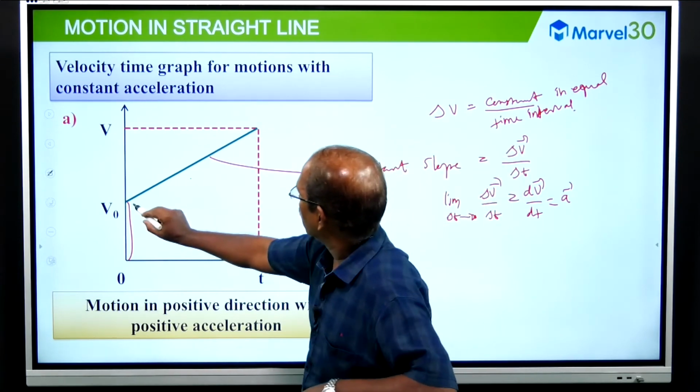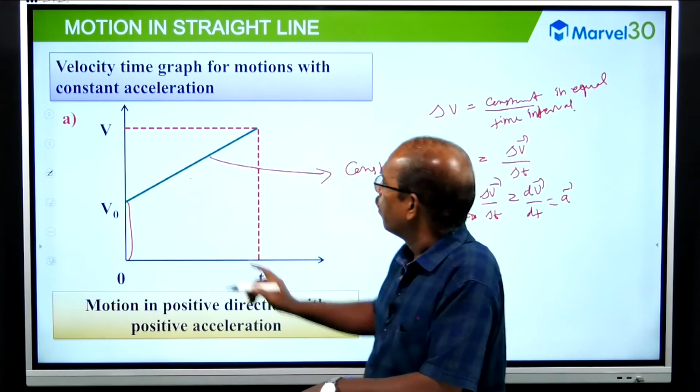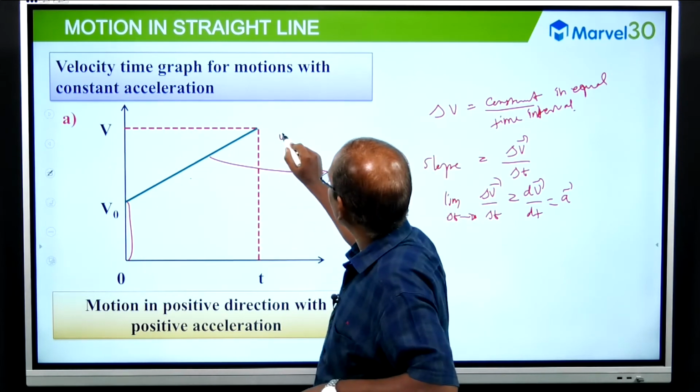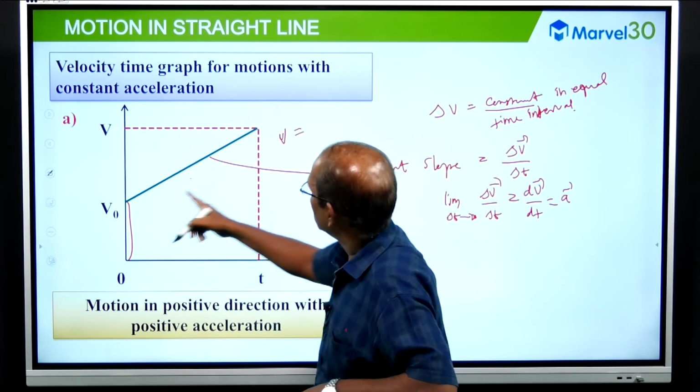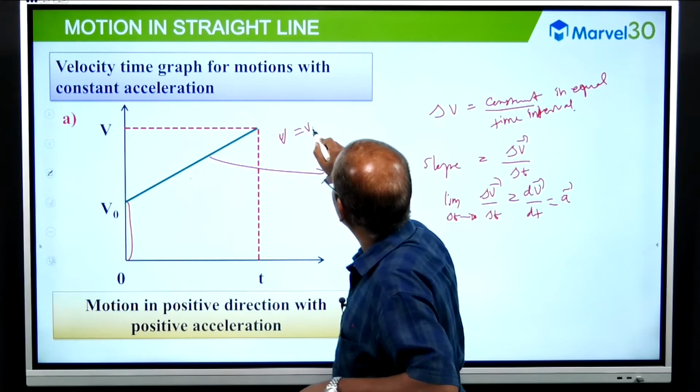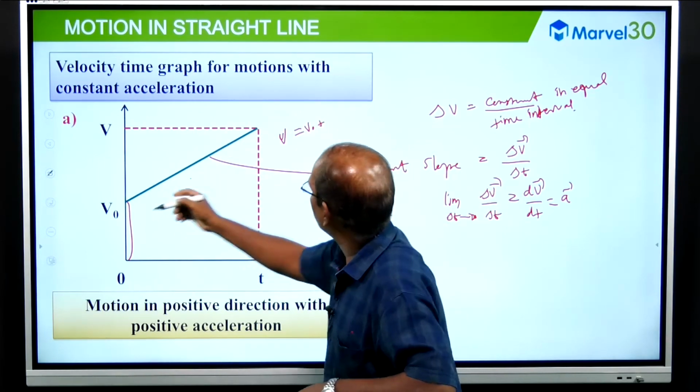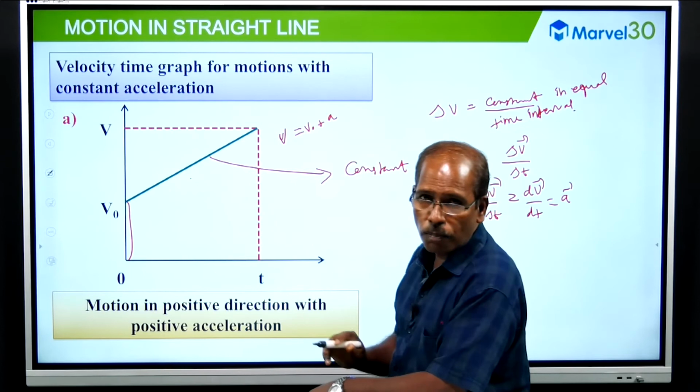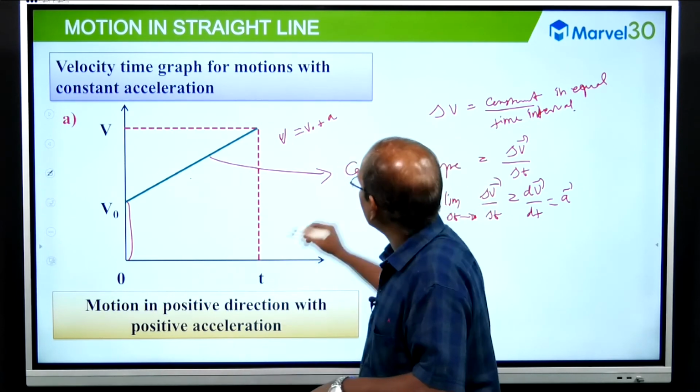This is the initial speed, this is the final speed, and t seconds is the duration of the motion. Using mathematical form we can write V equals the initial value V0 plus the slope, which is acceleration, times the time taken, t. That is all.